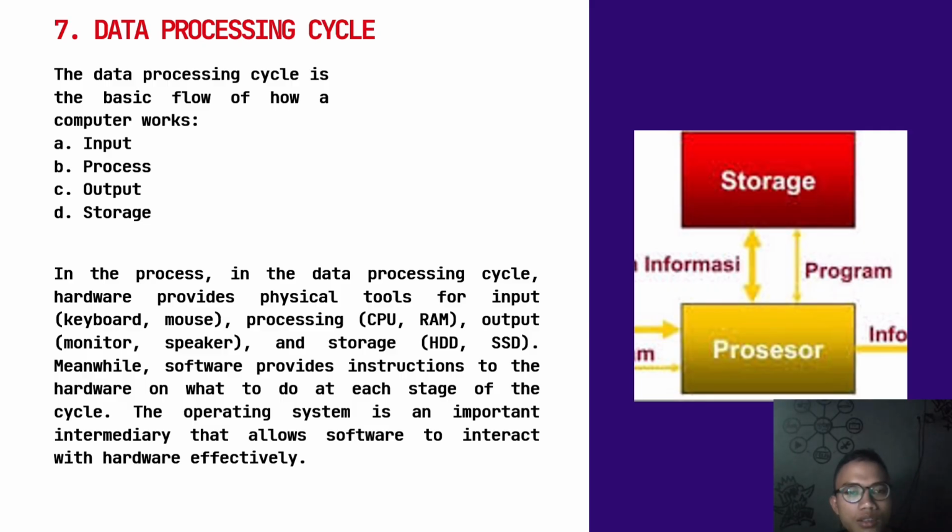Meanwhile, software provides instructions to the hardware on what to do at each stage of the cycle. The operating system is an important intermediary that allows software to interact with hardware effectively.